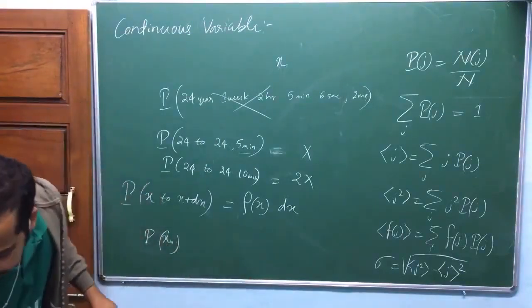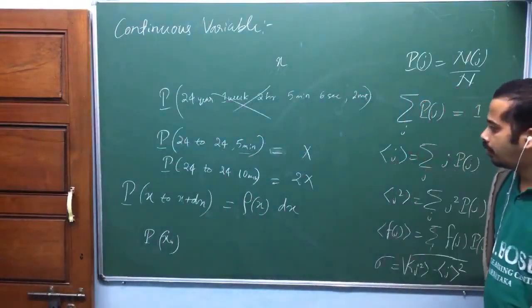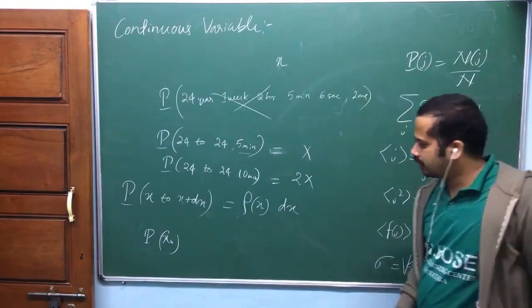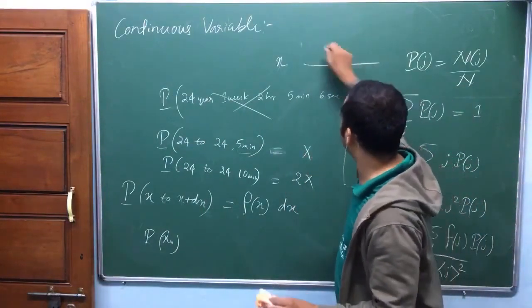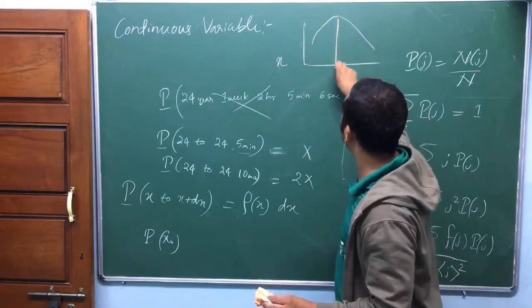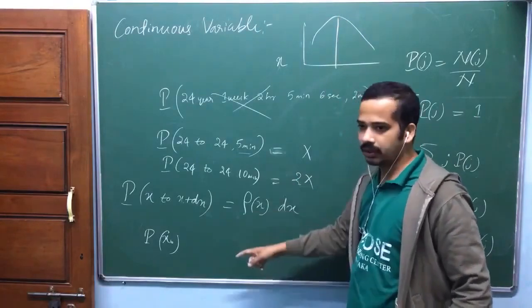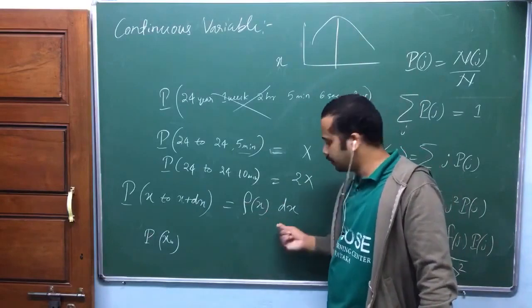Sir, if we are talking about the width, then the probability should be the area under the curve. No, look here. Since dx is very small, this will be a kind of line actually. If you integrate, you will get the area under the curve. So this is area only, height into some width.